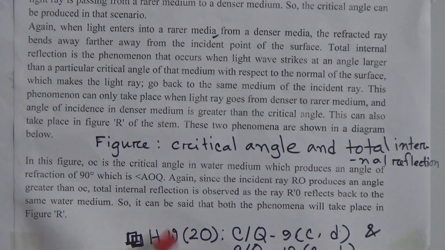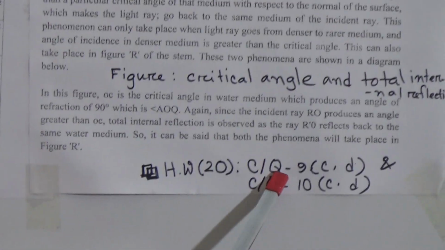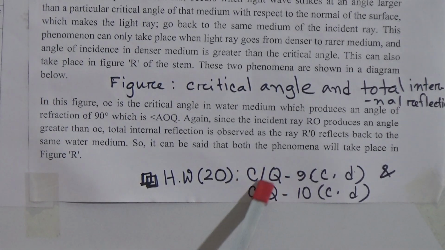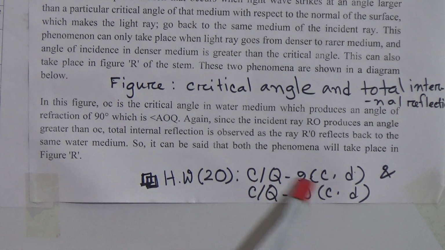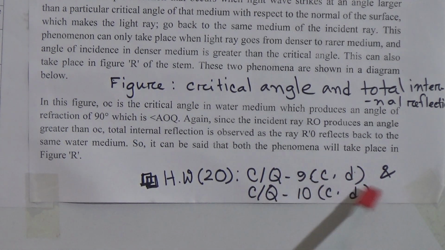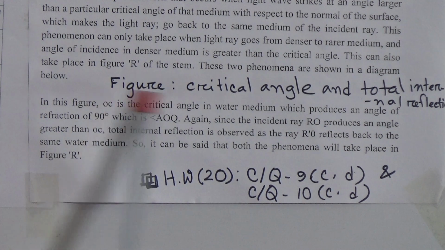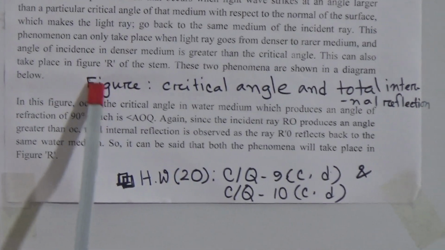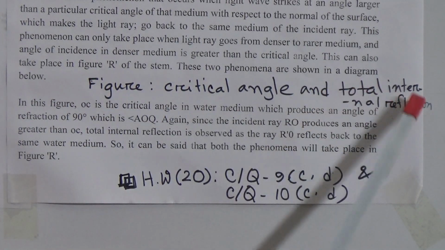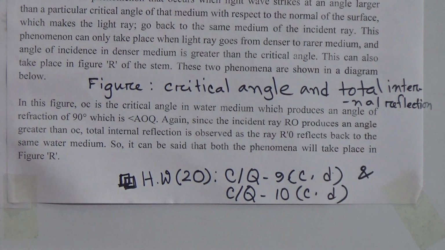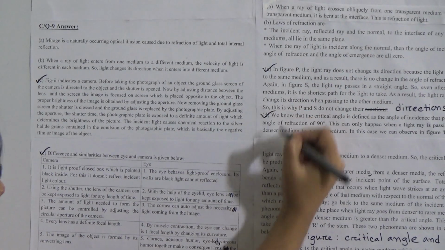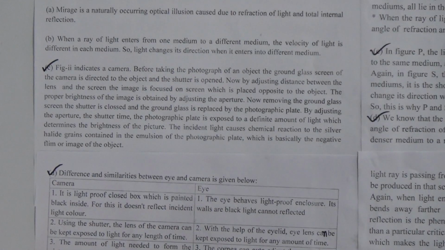Dear students, this is your homework number 20. You have to do as your homework CQ 9 C and D and CQ 10 C and D, and here you have to draw the figure from your textbook, a figure of critical angle and total internal reflection. Dear students, that means this one and this one is your homework.